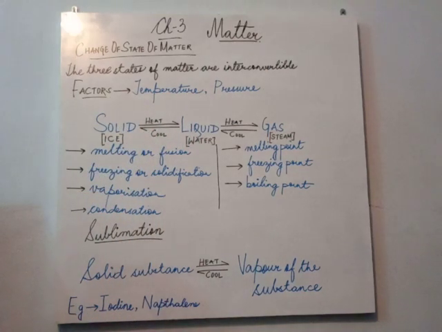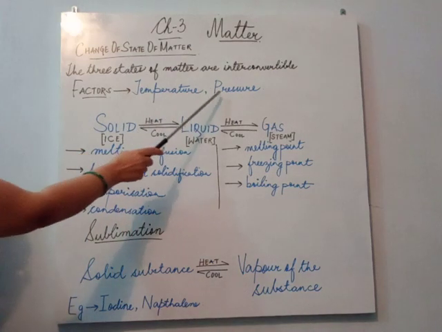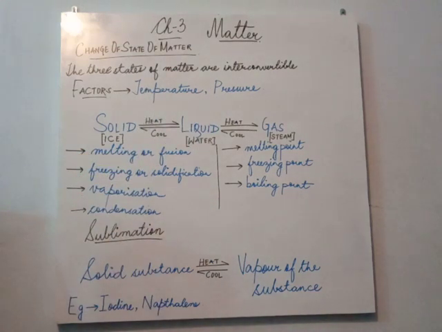So this process is called interconversion of three states of matter. And the factors which decide whether a particular substance will be a solid, a liquid or a gas are temperature and pressure.